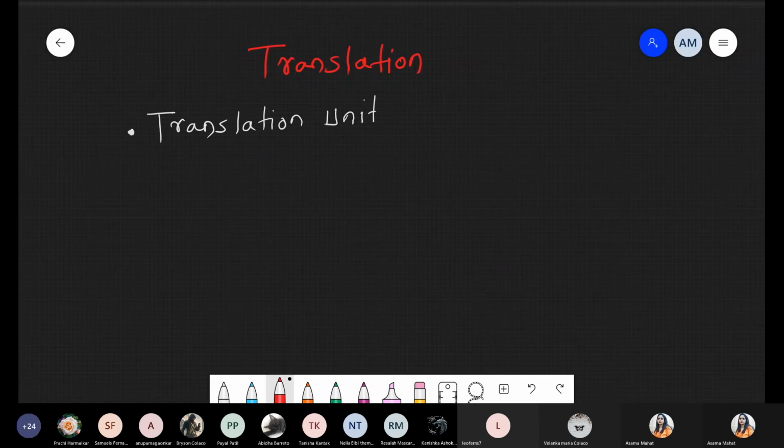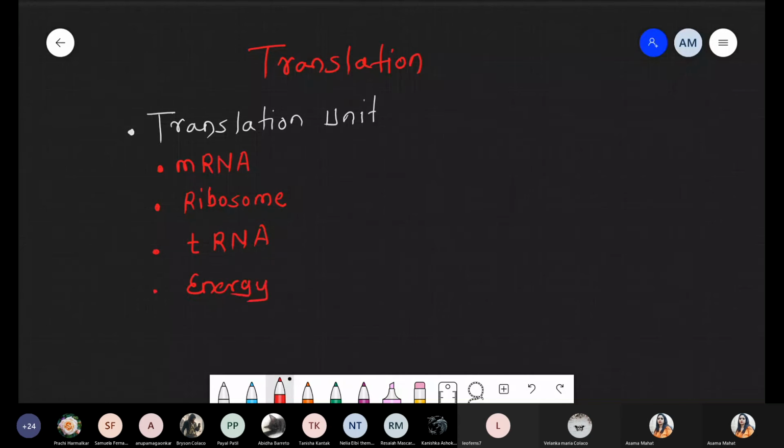Mainly whenever we are talking about the translation unit, it consists of the messenger RNA, which has the information in codon form, as well as there is a requirement of the typical organelle, the ribosome, the protein factory. Along with that, there is a requirement of tRNA, that is transfer RNA, which carries the charged amino acid, and for the translation process there is a requirement of energy, and that energy is present in the form of ATP as well as GTP. So energy from ATP, and along with ATP, GTP is also required.